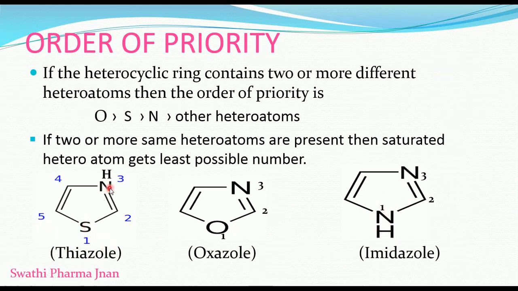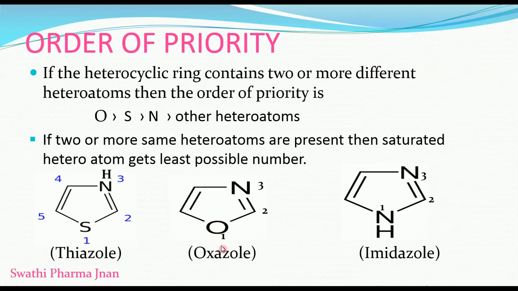Here sulfur and nitrogen, two different heteroatoms, are present, so according to the order of priority, sulfur will get the least possible number. The numbering will start from sulfur, and then the next least number goes to the next heteroatom. In thiazole, thia indicates sulfur, az indicates nitrogen, and ole indicates a 5-membered ring containing two double bonds. Next one is oxazole.